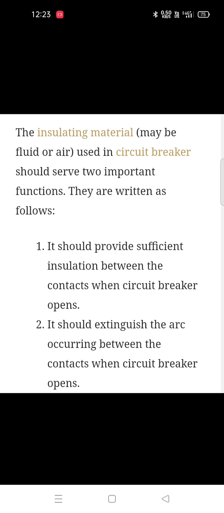As we see, when we increase the space between two conductors, as the voltage and current are very high in this type of conductor, the current will flow through the ionized air. Although the conductors are separate, the current will still flow through the air and the connectivity will not be broken. So what we should do is extinguish this arc occurring between the contacts of the circuit breaker when it opens.